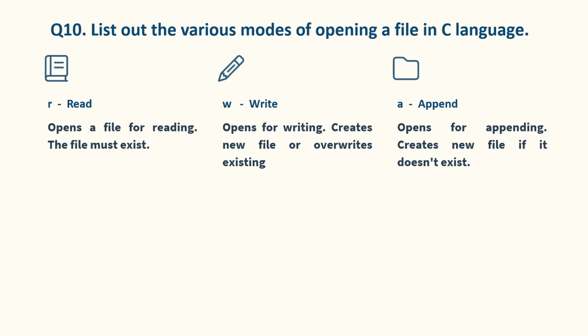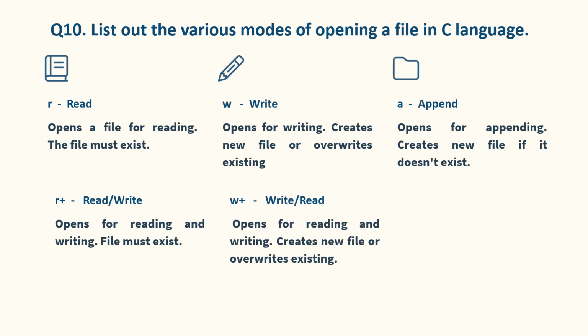A, append mode. Opens a file for appending. If the file does not exist, it creates a new file. R plus, read-write mode, opens a file for both reading and writing. The file must already exist. W plus, write-read mode, opens a file for both writing and reading.